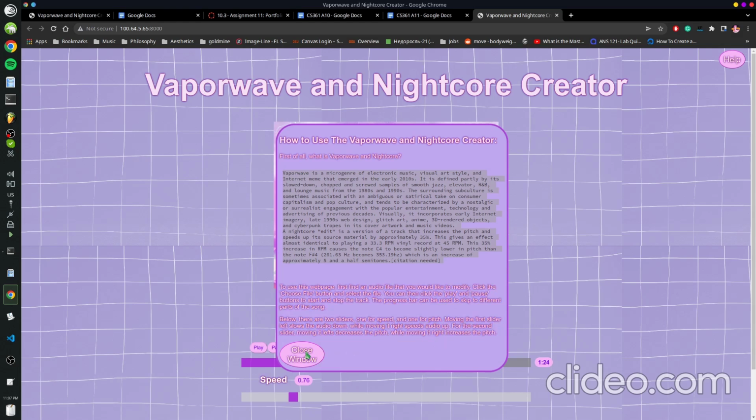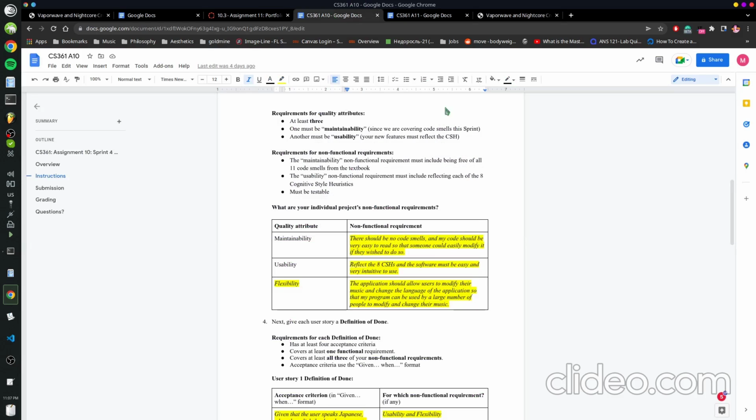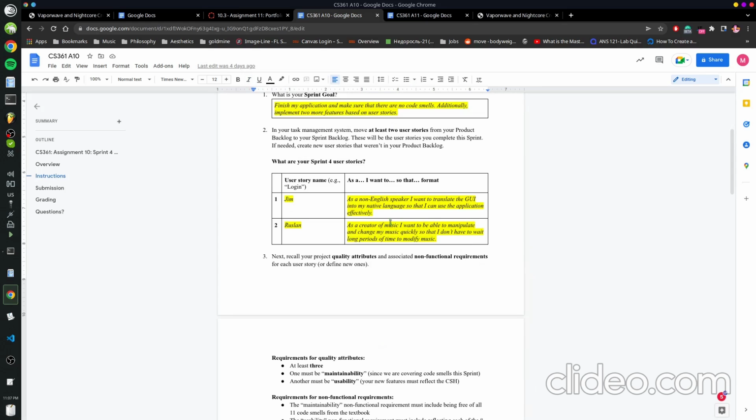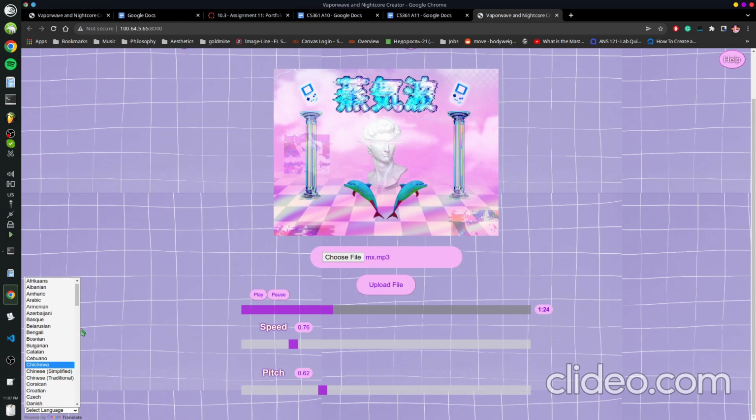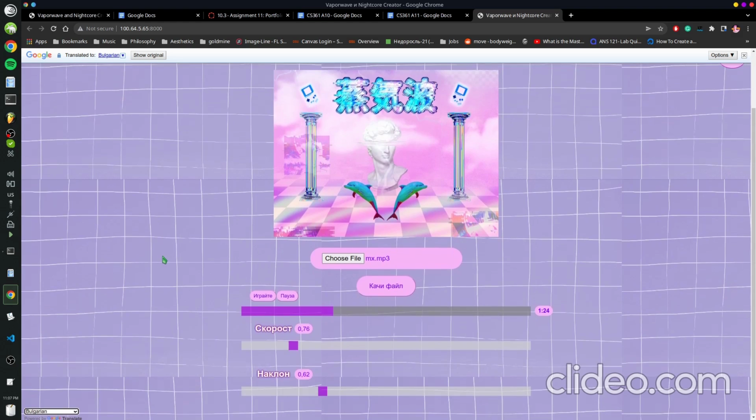So as far as new features in this sprint, I added this language translation tool. So one of my user stories was, as a non-English speaker, I want to translate the GUI into my native language so I can use the application effectively. So we can just translate it to a different language using the Google API. And yeah, it'll get translated.